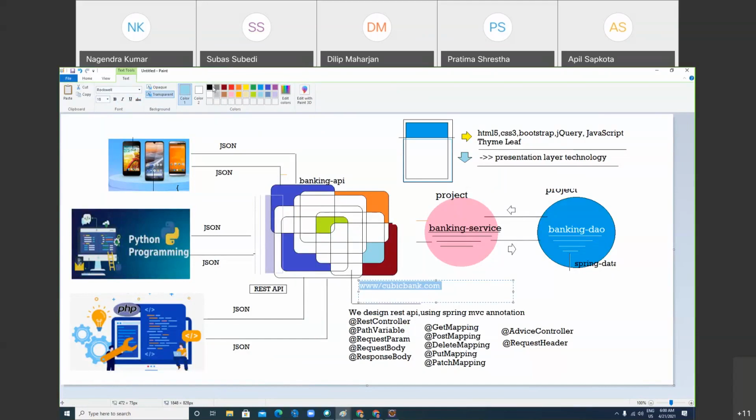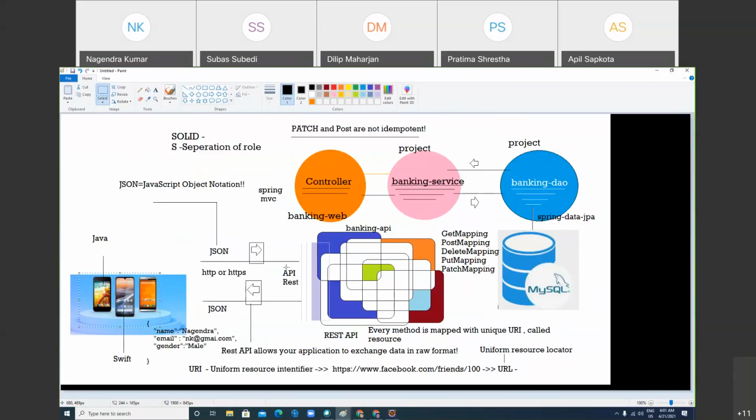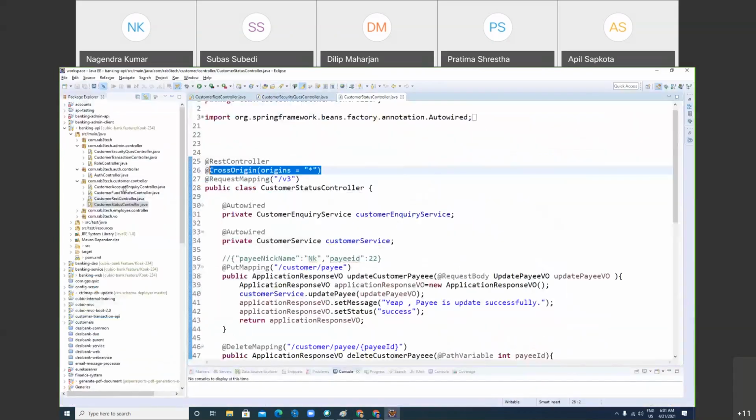But this REST API might be called from the same domain, or it might be called from a different domain. Say this PHP or Python application is running on www.test100.com. Tell me, both are running on different domains or not? Yes. So if you want your REST API to be called from a different domain, then in the REST API, you have to put this annotation. Can you see this? Okay.